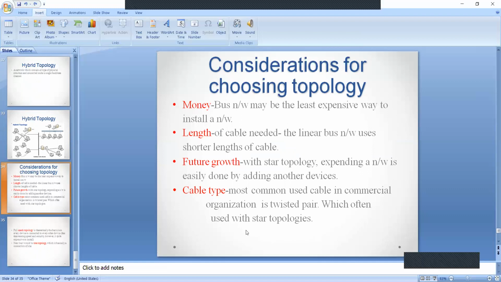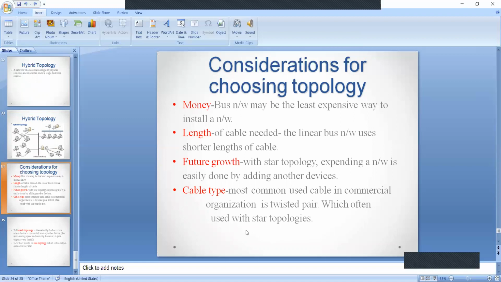Choosing the topology is a very big ask. We need to consider some factors. Money factors, because we need to choose the less expensive way to install a network.